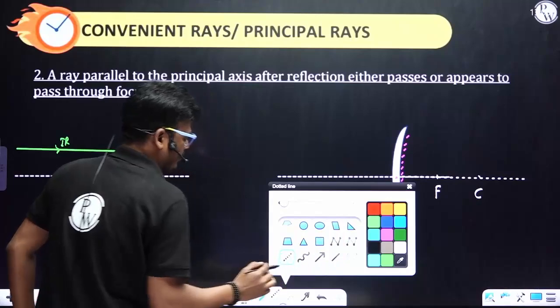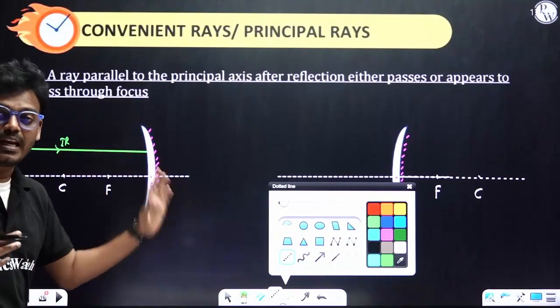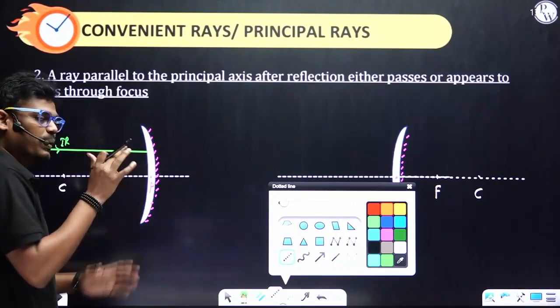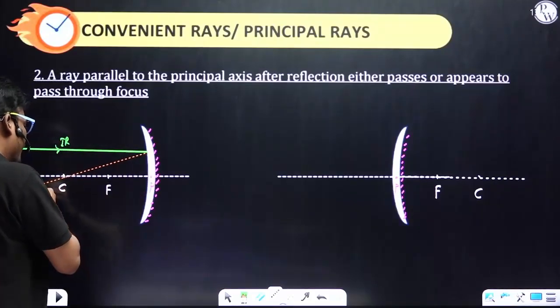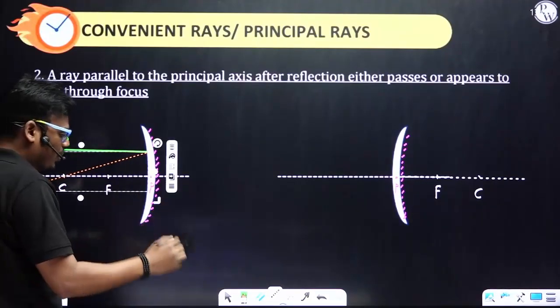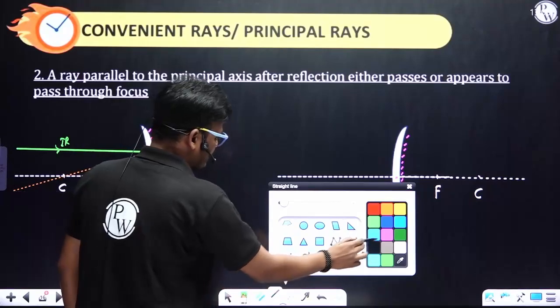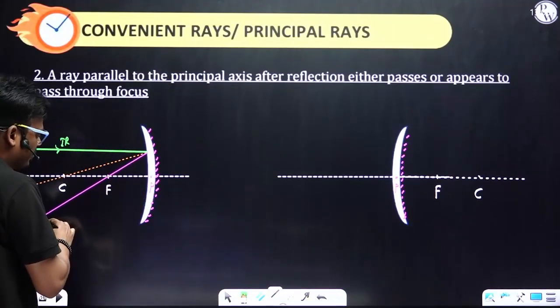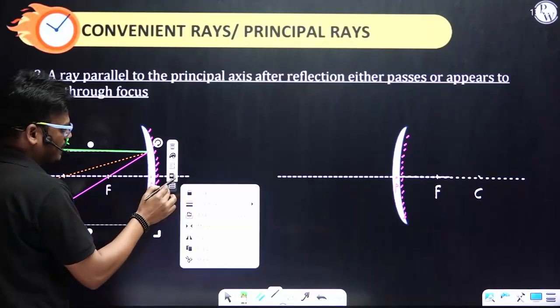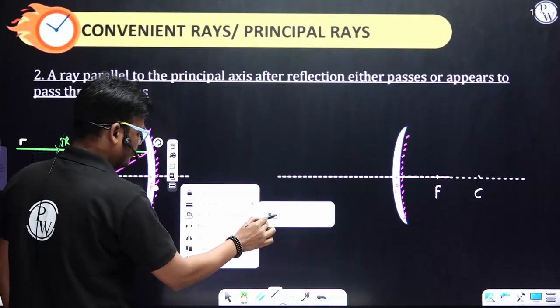The line joining the point of incidence to the center of curvature is the normal for spherical mirrors. This is the normal. According to the law of reflection, this is the angle of reflection.